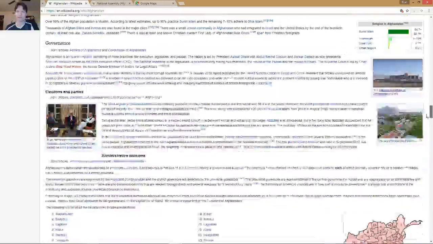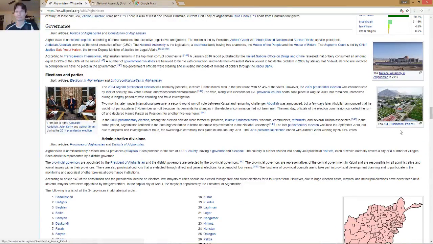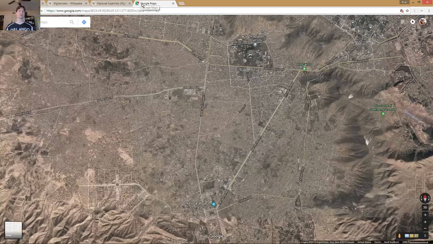I'm going to scroll back down. So I'd probably want to check out the ARG, Presidential Palace. Go drive by that. It's like being up in Washington D.C. and wanting to drive by the White House, you know, if I'm there, I'm definitely gonna want to drive by it.